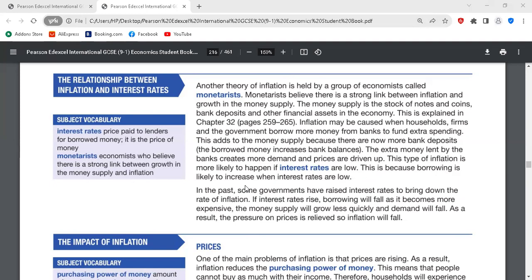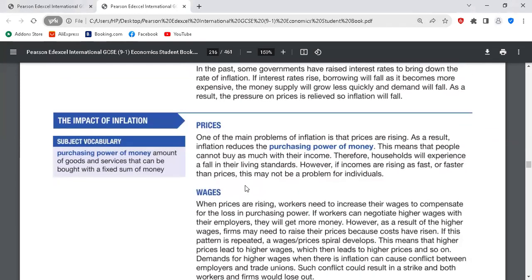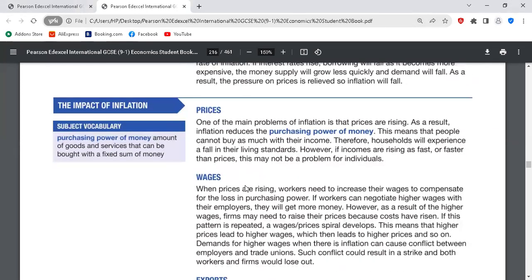Clear. The impact of inflation on prices. One of the main problems of inflation is that prices are rising. As a result, inflation reduces the purchasing power of money. This means that people cannot buy as much with their income. Therefore, households will experience a fall in their living standards. However, if incomes are rising faster than prices, this may not be a problem for individuals.